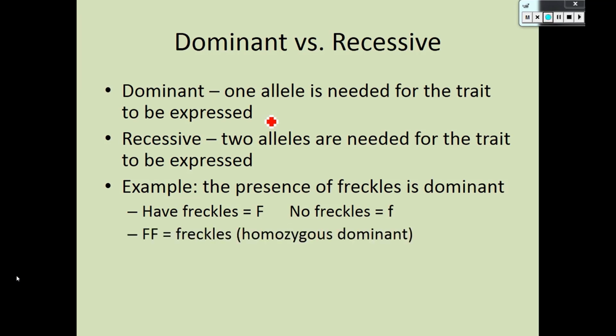So you have three choices. You could have two dominant genes or two functional freckles genes.